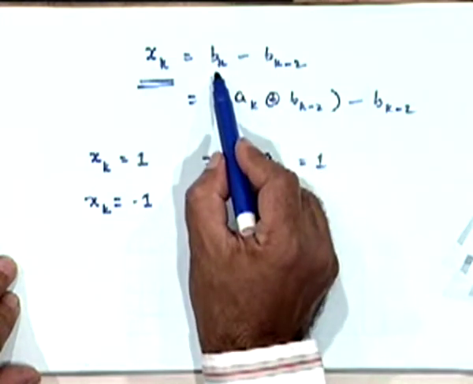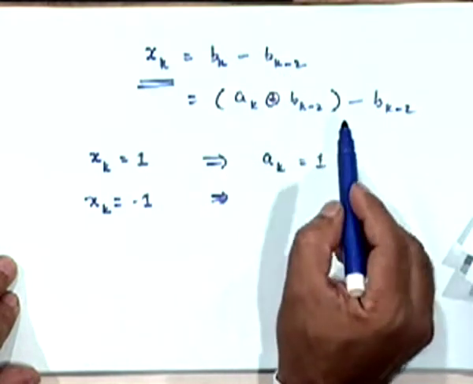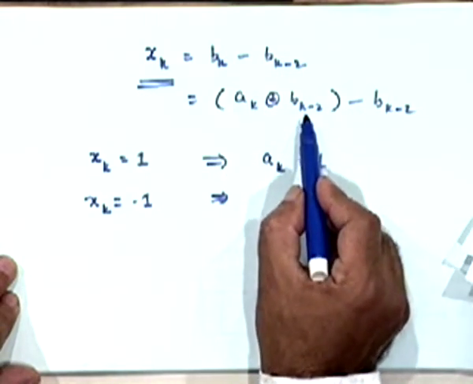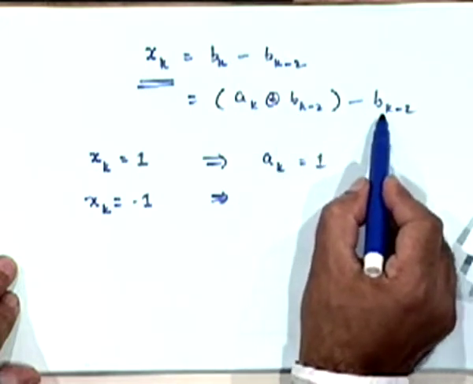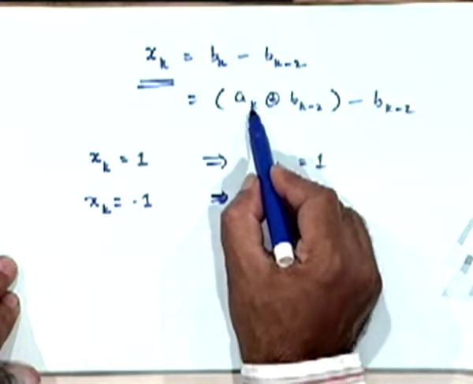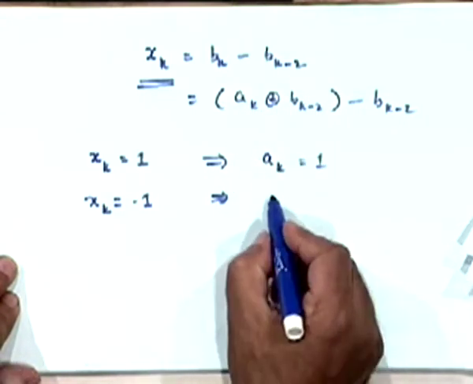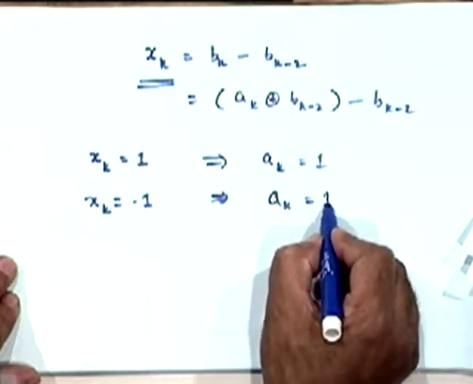When X_k is minus 1, the only way we can have it is B_k is 0 and B_{k-2} is 1, right? And the only way this B_k can be 0 is when A_k is 1 again, because 1 exclusive OR with 1 is 0, right?